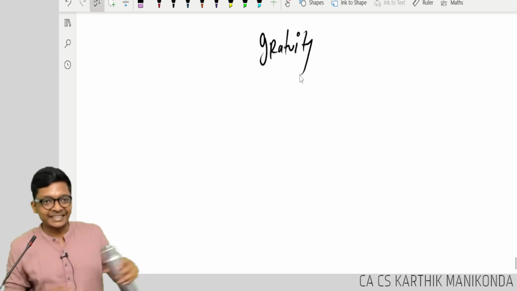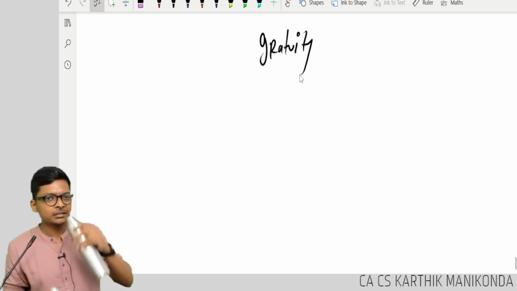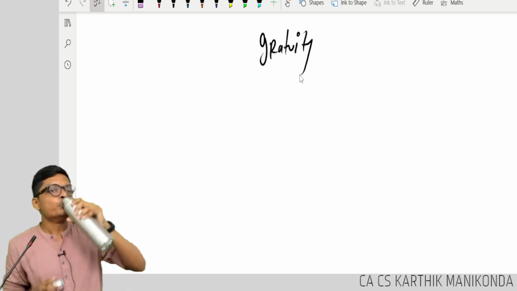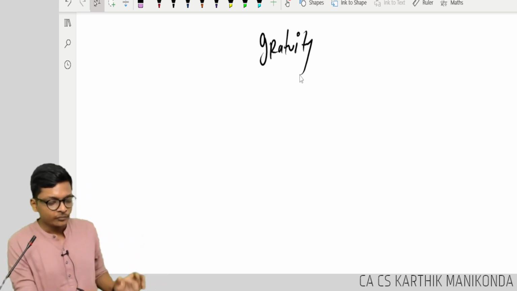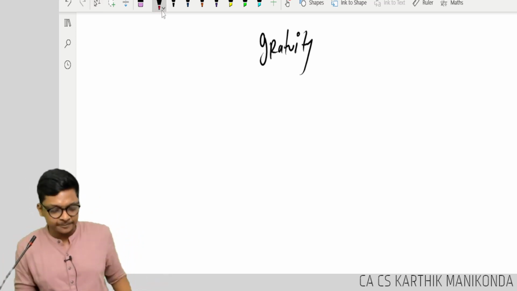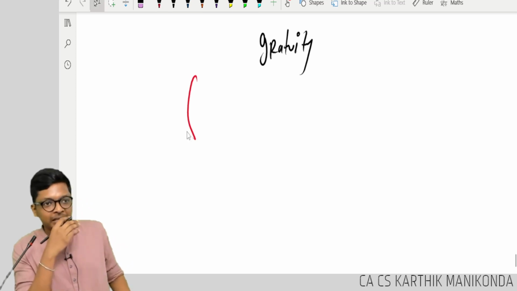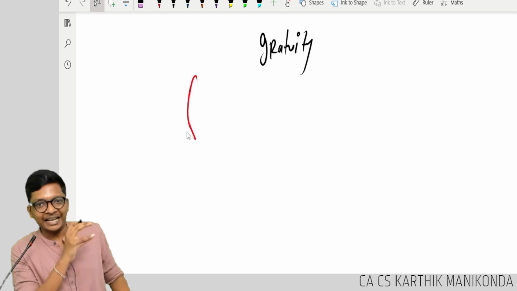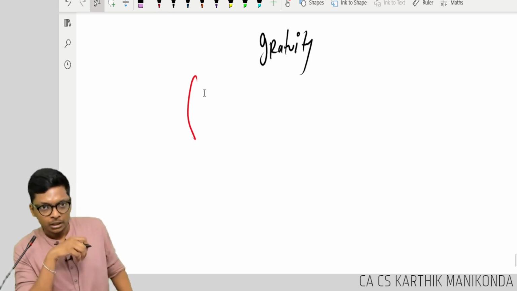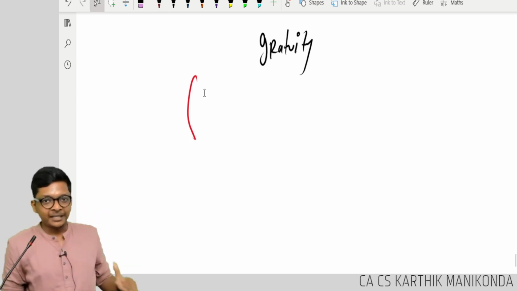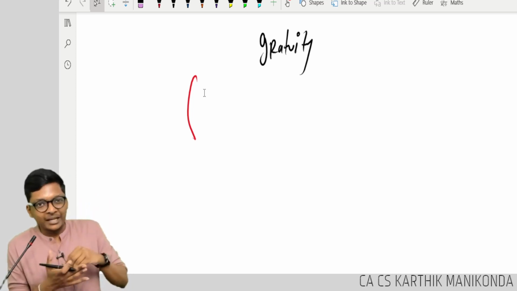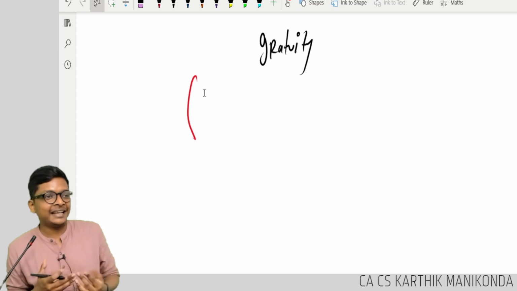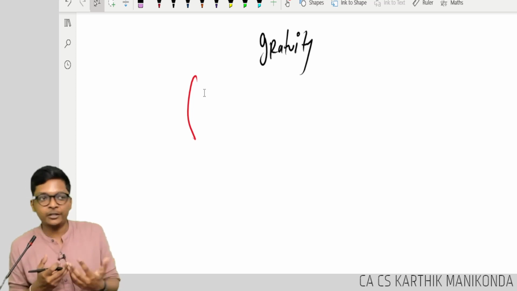What does gratuity say, guys? If you work for 5 years, what will it give you? The Gratuity Act says, let's say Anjana, all her life she is working in State Bank of India as a CA. 25 years she worked in State Bank. If you see our parents, our grandparents, they generally would have worked in one company for almost the entire life. At least somebody in your family.